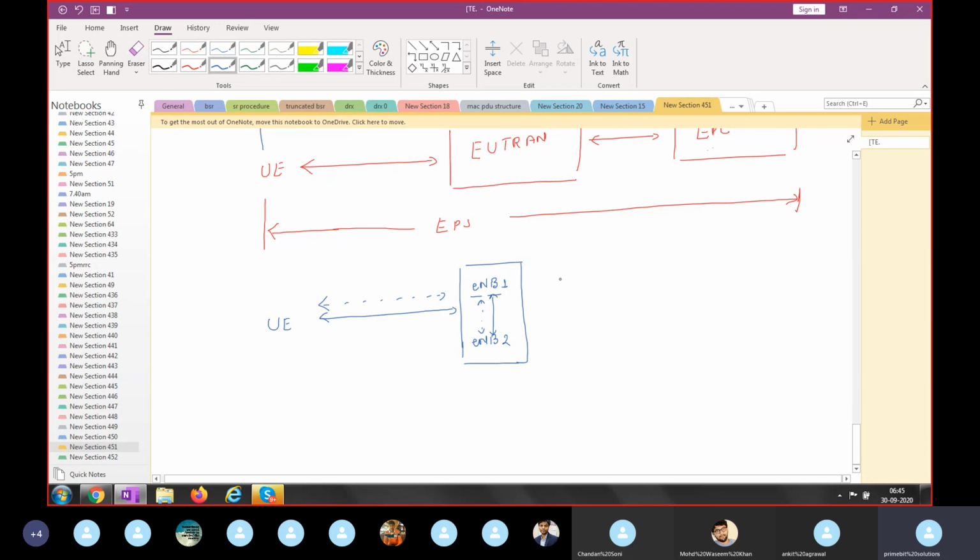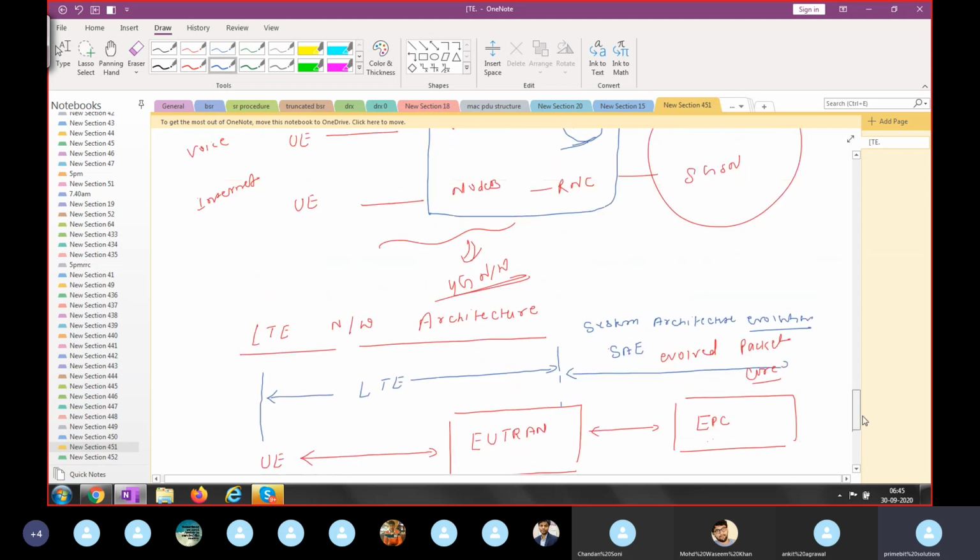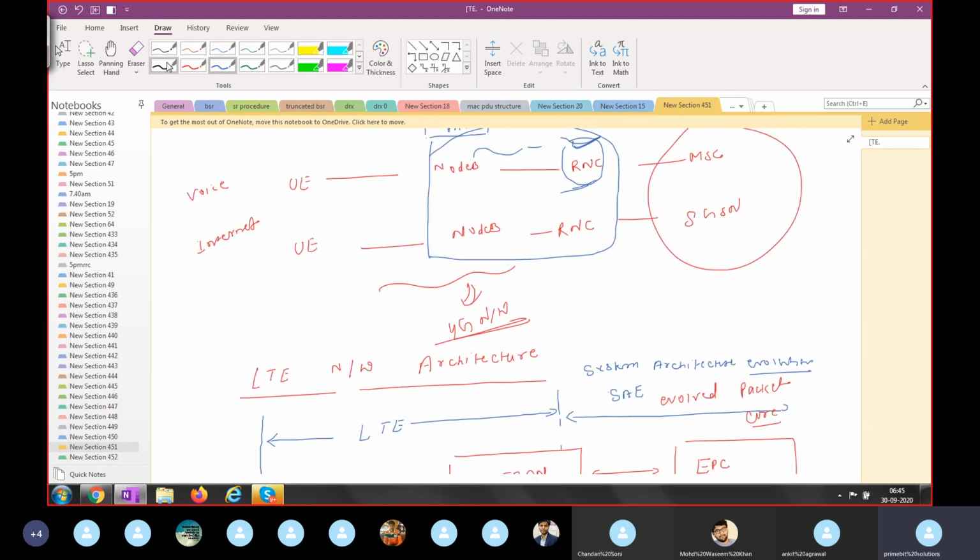Now the next question is coming: why is RNC not available? Because the functionality has been implemented, but what is the reason why there is no RNC in LTE? The reason is, as I said just now, LTE is completely designed for packet switch services. In packet switch services, most of the services' transmission is based on acknowledgement. Whatever packet is transmitted, the receiver has to send the acknowledgement.